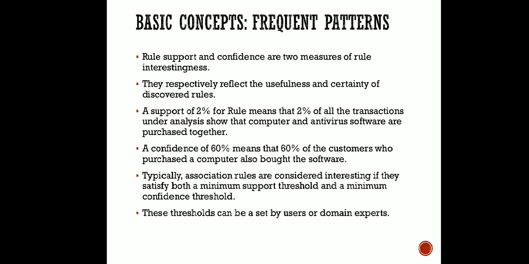Support and confidence are two measures of rule interestingness. Now how are we going to generate this interesting pattern? A support of 2% for the rule means that 2% of all the transactions under analysis show that computer and antivirus software are purchased together. Let us say we have taken a report of one shop that sells these products.